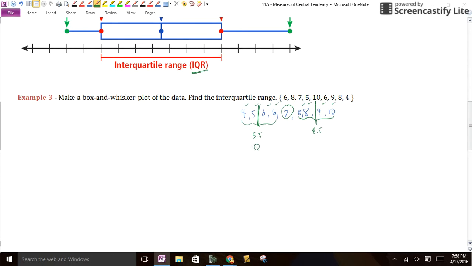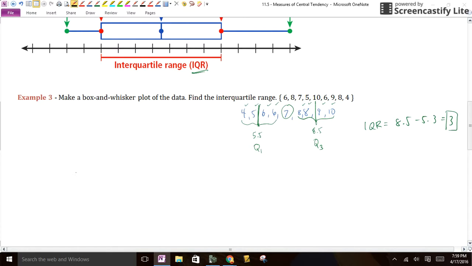Now, we call this Q1 and we call this Q3. And we are now ready. That will help us, by the way, find the interquartile range, which is just 8.5 minus 5.5, or 3. That's your interquartile range that it asked for. But now let's do the box plot.